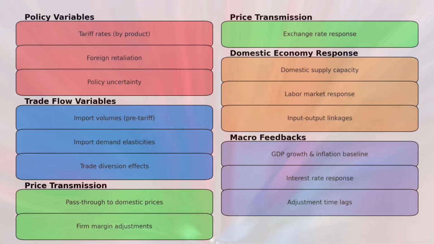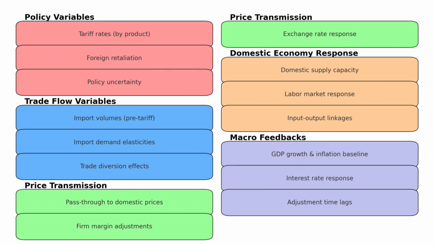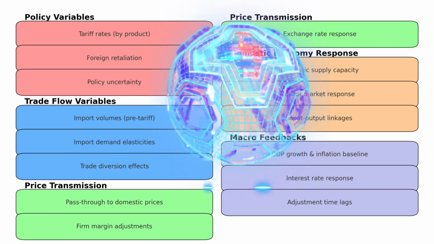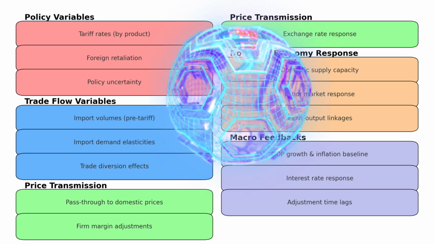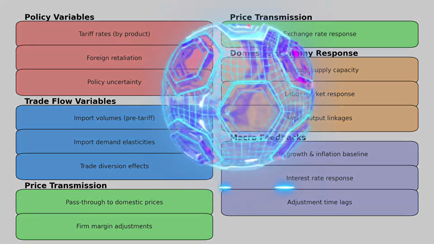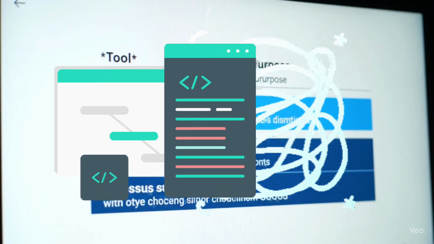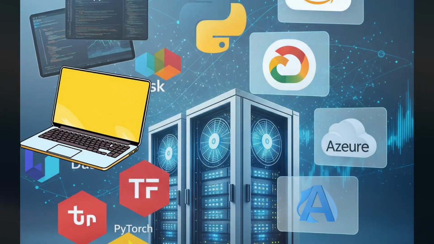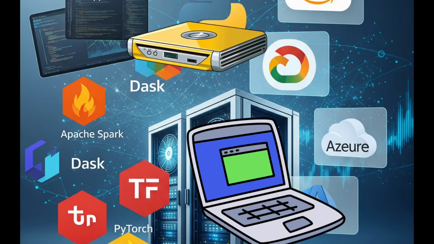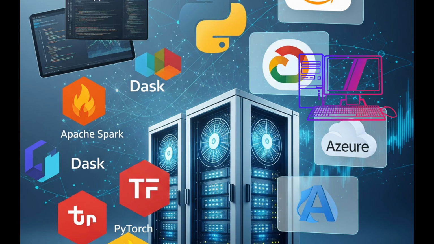Here is a list of the data points and variables that are used in this mega simulation. Keep in mind the thousands of data points that are associated with each one of the entries in this list. Only with AI is it possible to gain the effective data points required for this type of simulation. And the best technologies and hardware were used in conjunction with each other to create the simulation. Local and cloud-based processing was also utilized together to crunch these numbers.